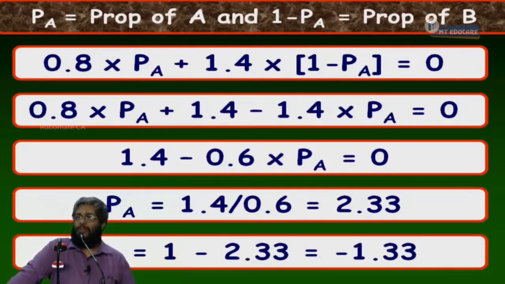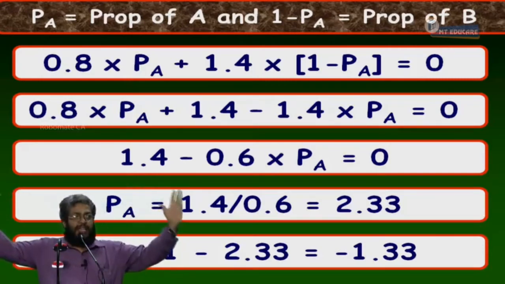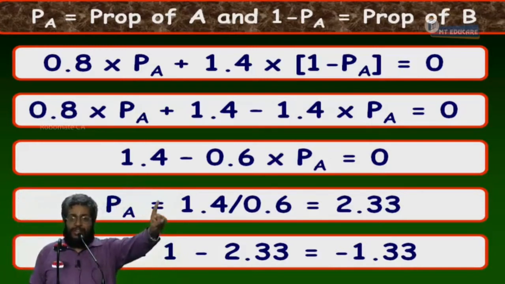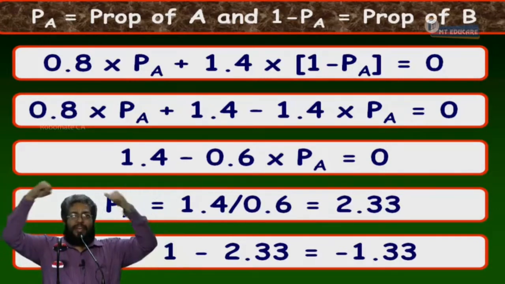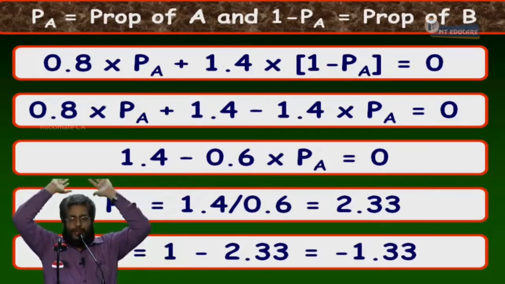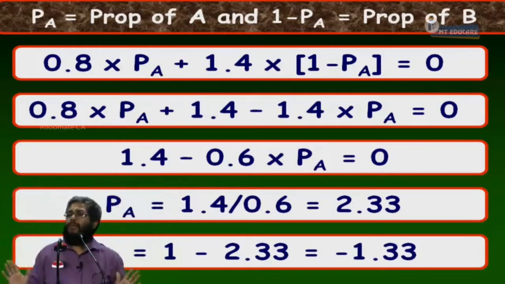Proportion of B is equal to 1 minus 2.33, which is equal to minus 1.33. Now tell me the strategy. What should I do? Having 1 rupee, I short sell 1.33 of B and invest 2.33 in A. If I do it like this, the portfolio's factor 2 beta will be